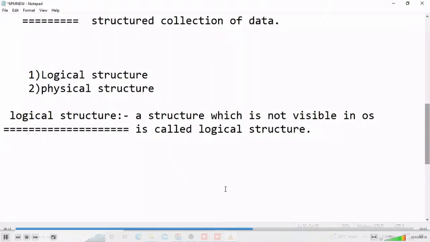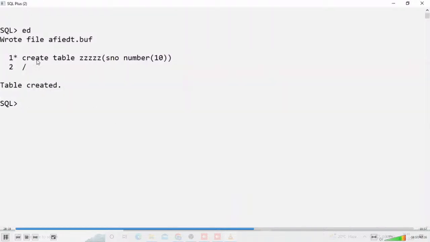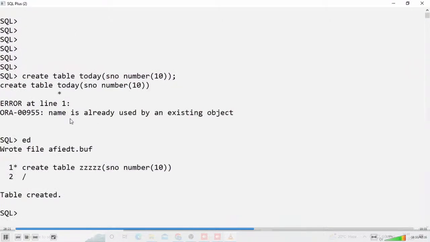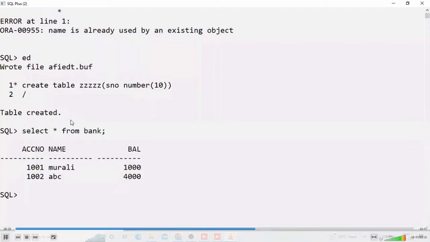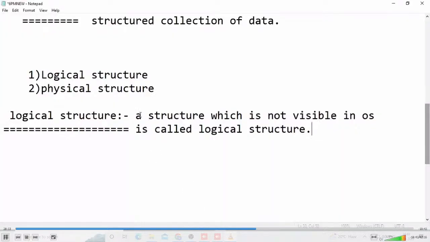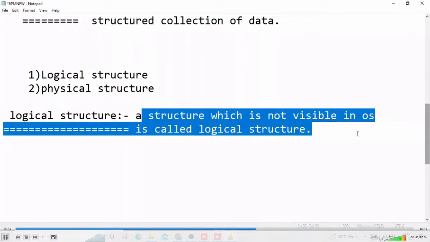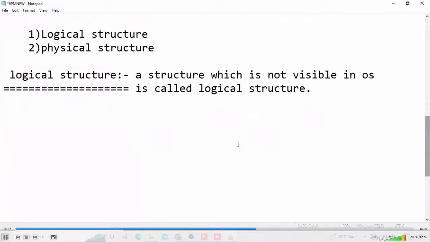That's why you are creating a table also, we are unable to view it in C drive, D drive like that. But where is it visible? Yes, in a database. This is a database only, don't worry. In this database only, it is visible. So now those tables are visible where? In a database. That is not visible where? In your C drive, D drive like that. That's why a structure which is not visible in operating system is called logical structure.